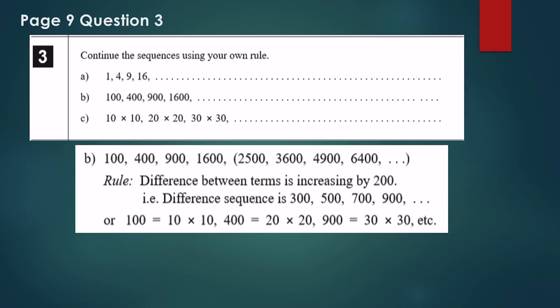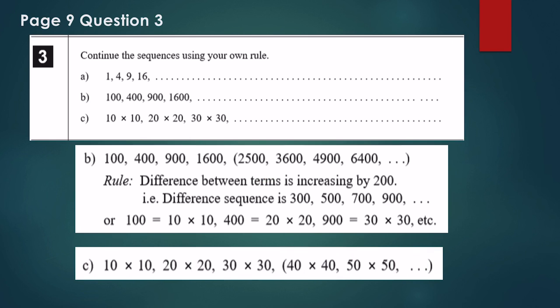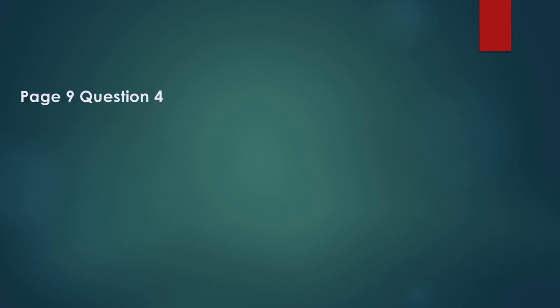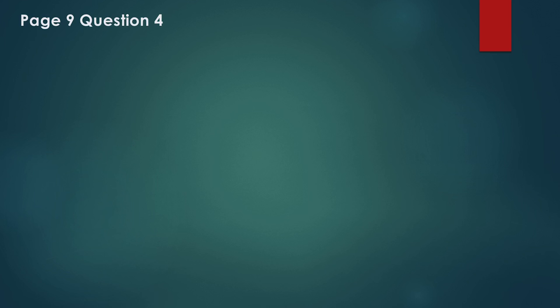Part C, see, looks easy too. 10 times 10, 20 times 20, 30 times 30, then 40 times 40, 50 times 50, and so on. The concepts in this page are pretty simple. If you're finding any problems in solving them, please don't hesitate to ask me a question.